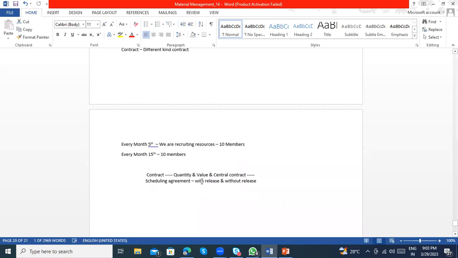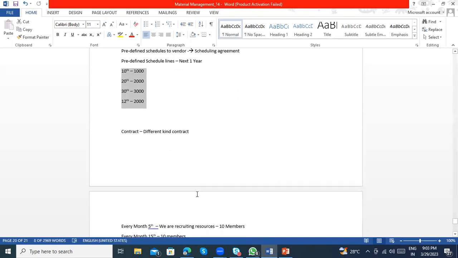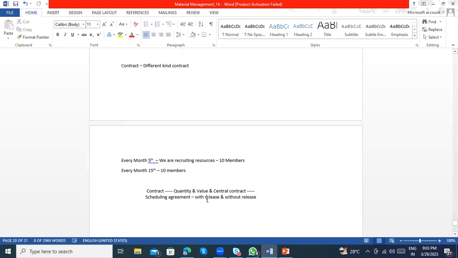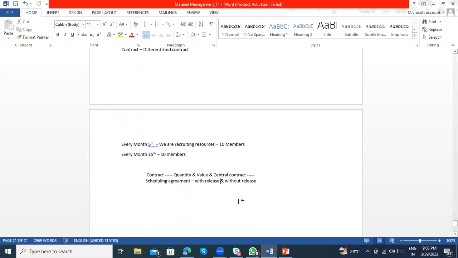But if it is with release, you must release it. Even if you created the schedule lines, you should take the approvals and release the quantity. With release, there is just in time. What is the meaning of just in time? Maybe a shorter period, for the next 2 months or 1 month, where I can define the quantity which is required.